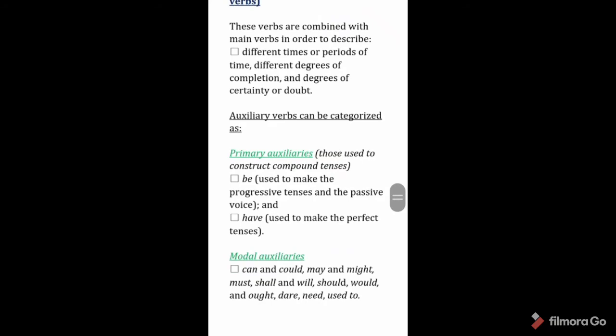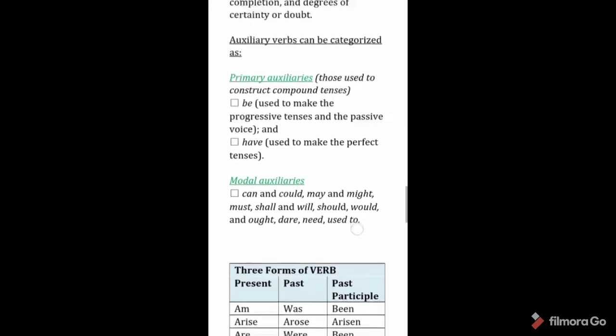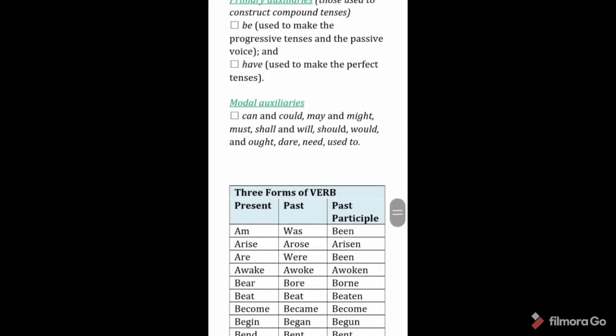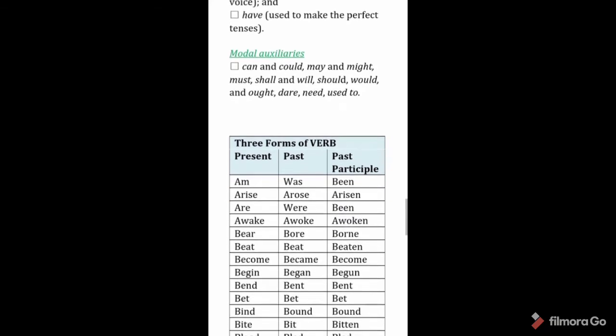Auxiliary verbs, which are also called helping verbs. These verbs are combined with main verbs in order to describe different times or periods of time, different degrees of completion, and degrees of certainty or doubt. Auxiliary verbs can be categorized as primary auxiliaries. Primary auxiliaries are those used to construct compound tenses. For example, be is used to make progressive tense and the passive voice, and have is used to make the perfect tense.